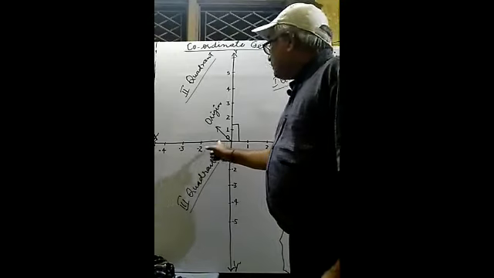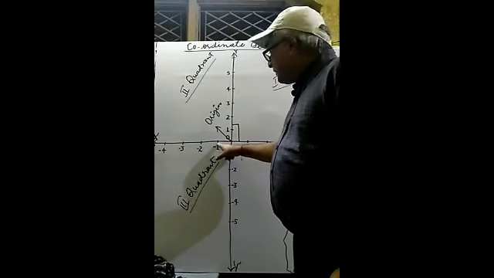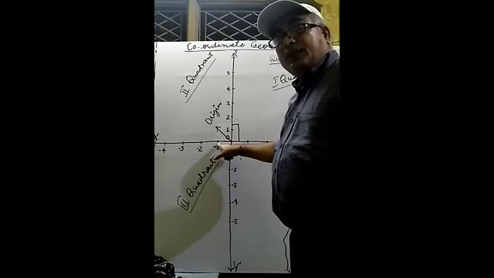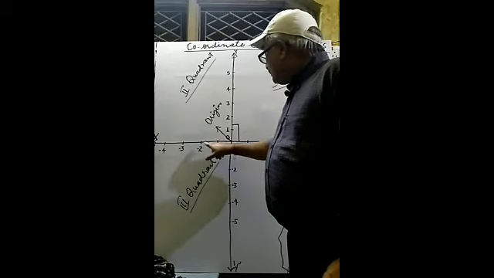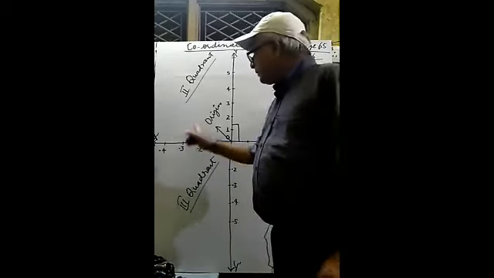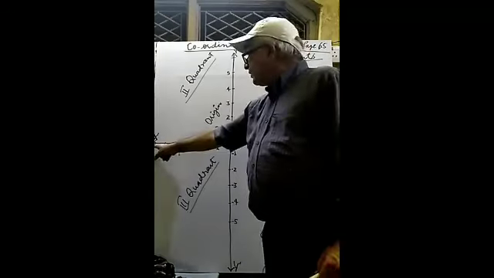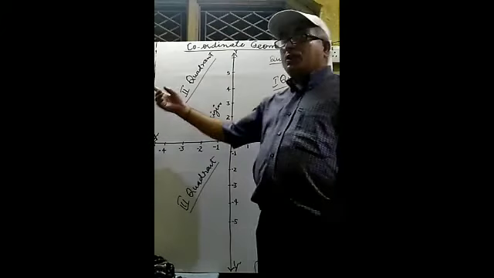These values are negative values. So just before 0, what is there? -1. If you recollect integers, you may observe here, before it is -2, -3, -4. Like that, it will also go to infinite, because this is an arrow and it indicates that it is going to infinite.